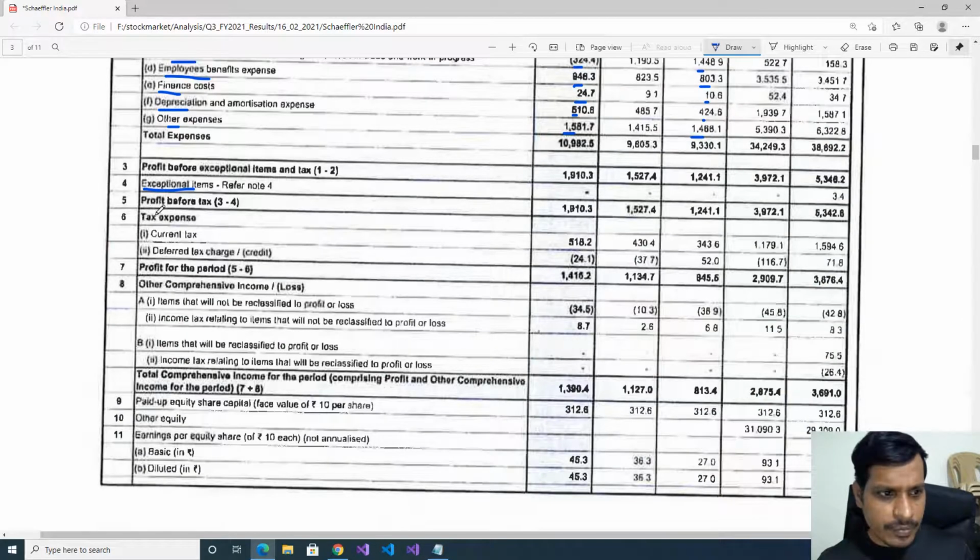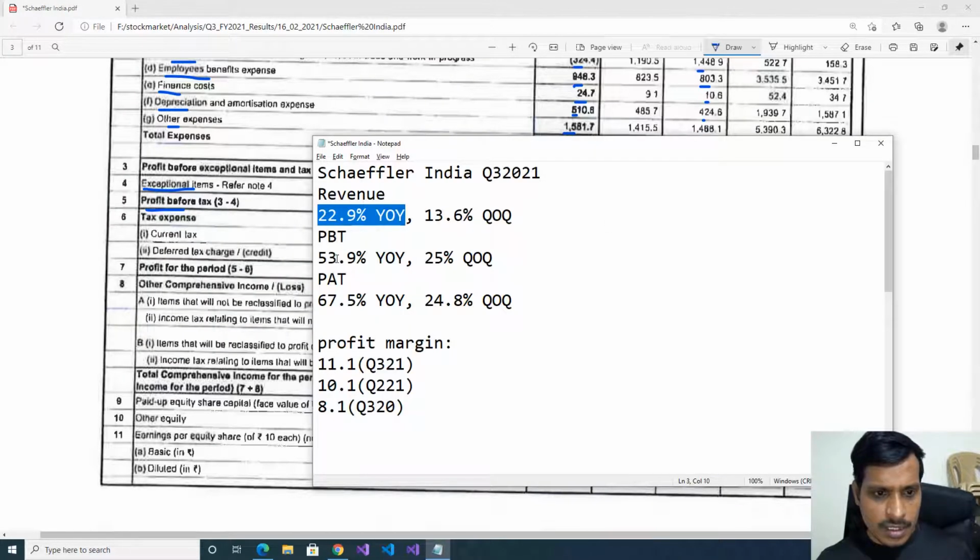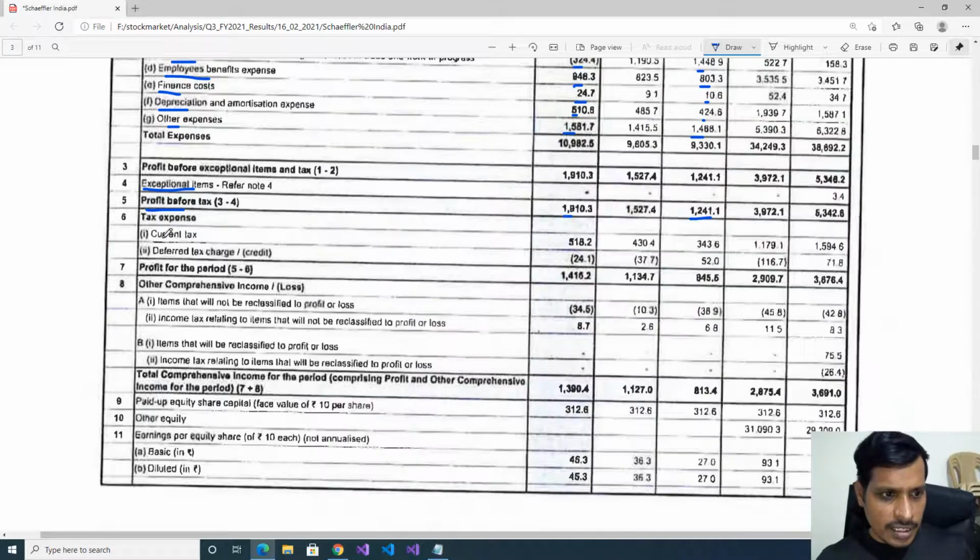We'll ignore it. Profit before tax. Previous year 124 crores. This year 191 crores. We'll check it in percentage. Profit before tax increased 53.9% year on year. This is a very good figure. Later tax expense. Current tax. Previous year they paid 34 crores. This year 51 crores. Here profit before tax increased. Due to that they paid more tax.